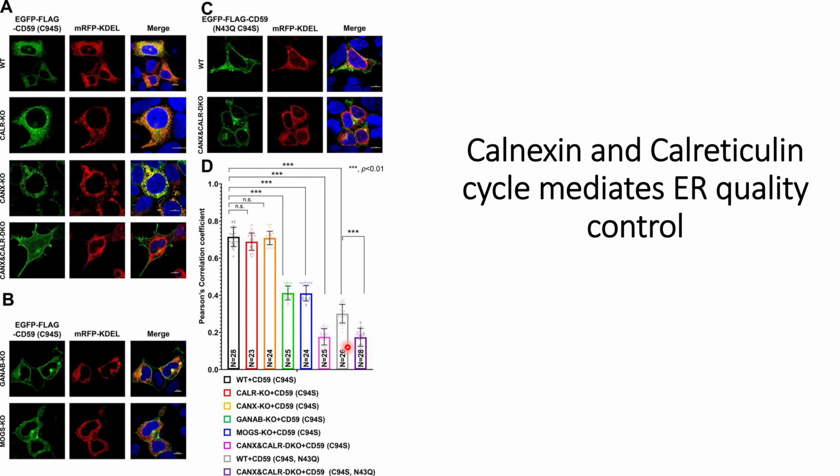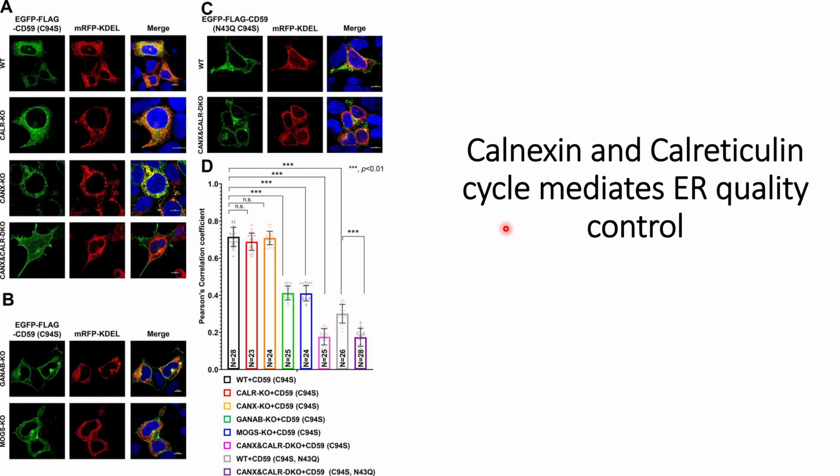Let me repeat my last statement. There are more non-glucosylated structures expressed on the cell surface in the dual knockout compared to the wild type cells. So there is more quality control loss in the dual knockout. This is what it means to say.